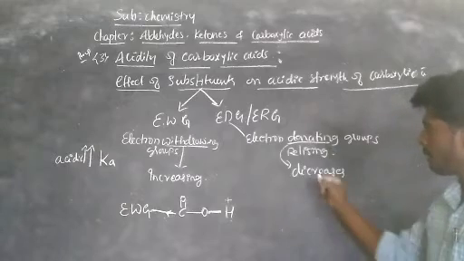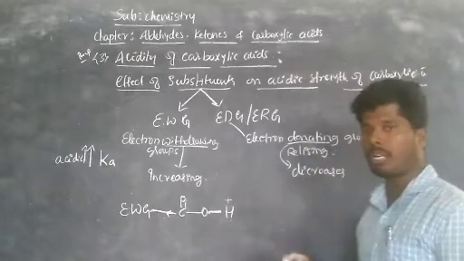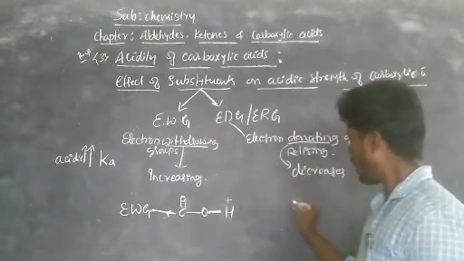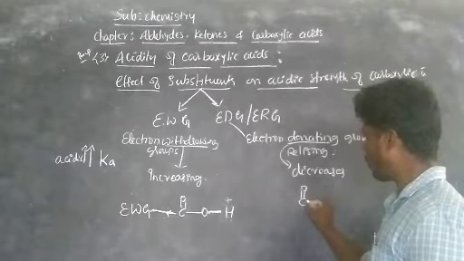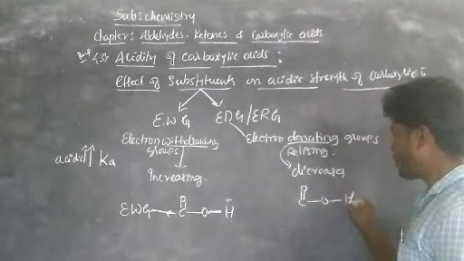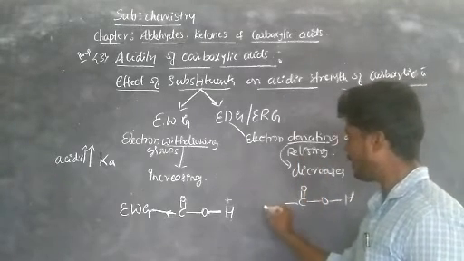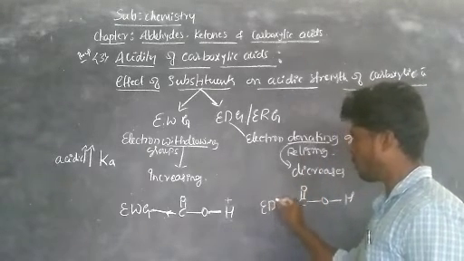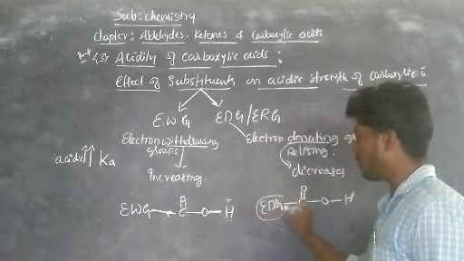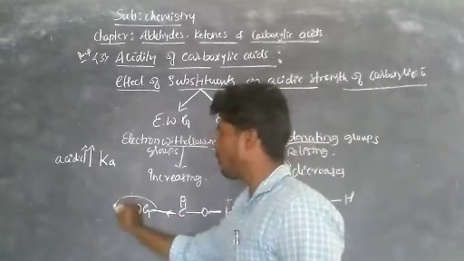Got it? Now similarly observe in the case of electron donating or releasing groups, R, C double bond O, bond H. In place of R, what are we writing? Electron donating group. This is the electron donating group. This is the electron withdrawing group.